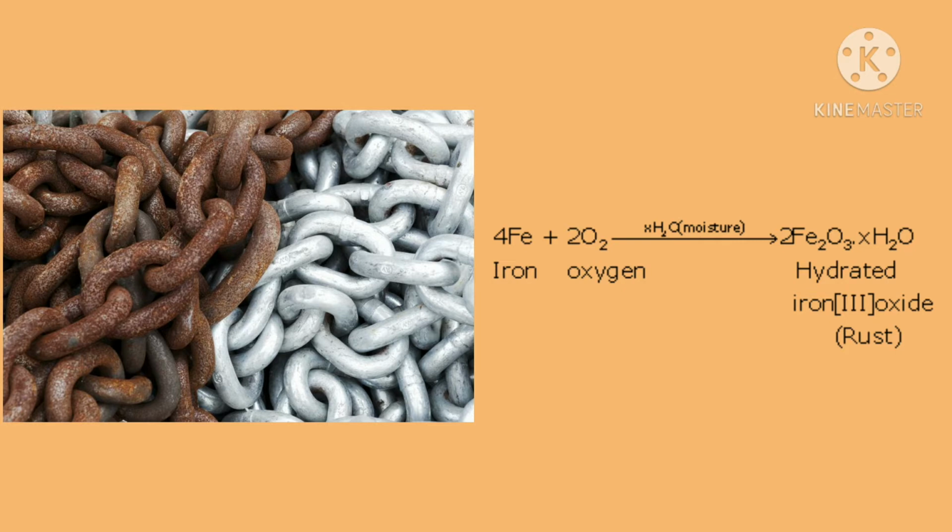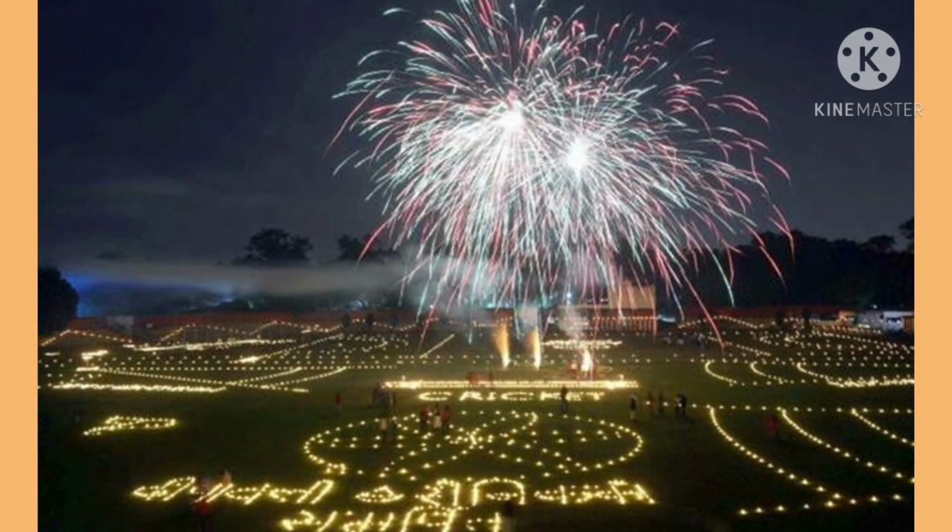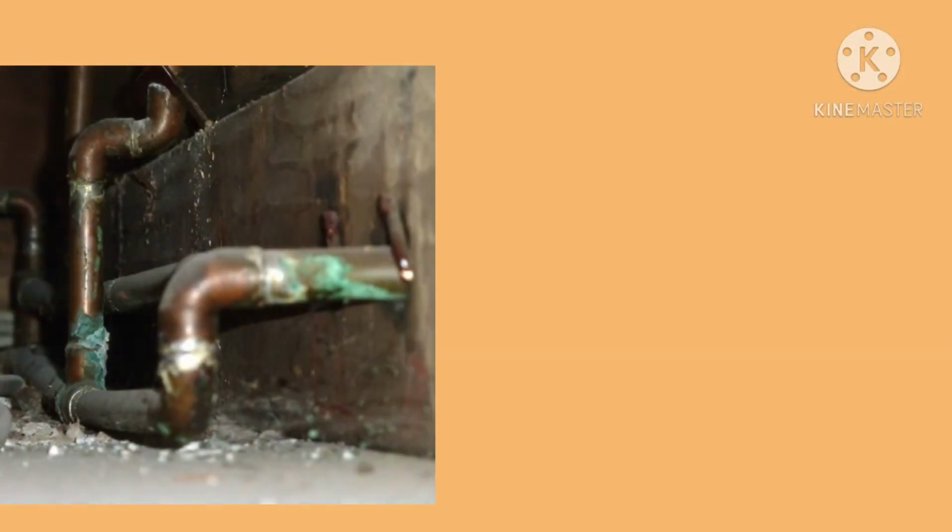The browning of iron when left over some time in moist air is a process commonly known as rusting of iron. This process is basically an oxidation reaction which requires both oxygen and water. Rusting does not occur in oxygen free water or dry air. Burning of crackers is also an oxidation process of a variety of chemicals like magnesium and sulfur. Did you notice the color containing copper particles? Observe here children the picture.